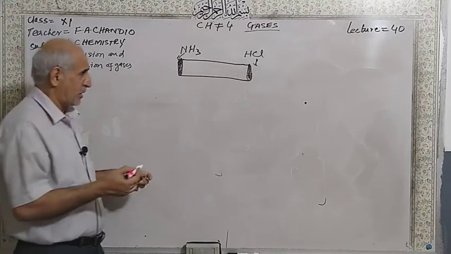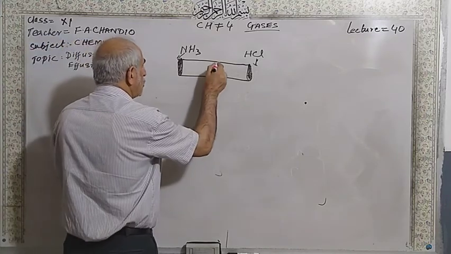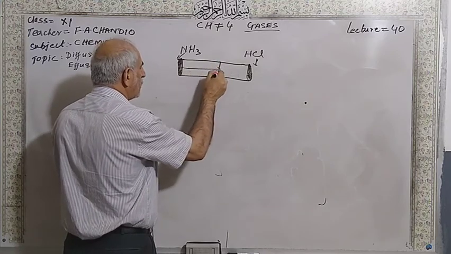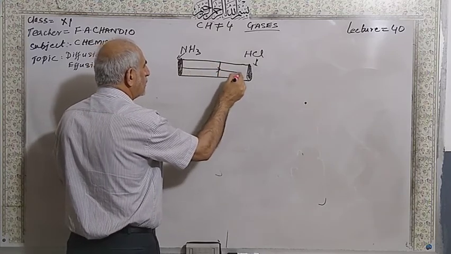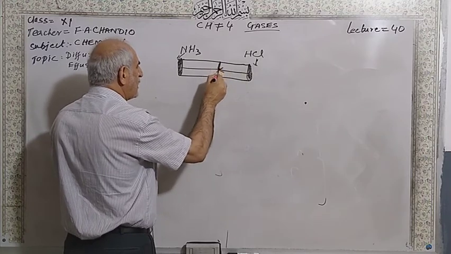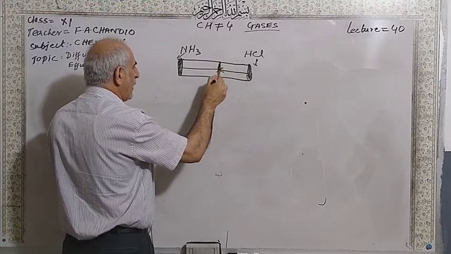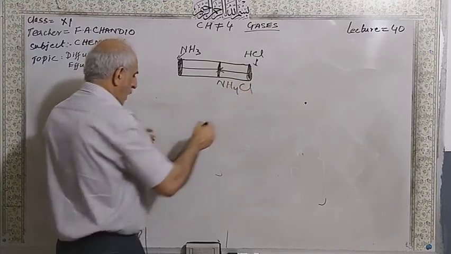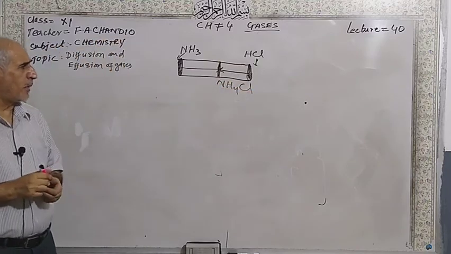We will discuss this later. The distances are not equal. Here is the chemical reaction between them, and you will find a cloud of ammonium chloride.